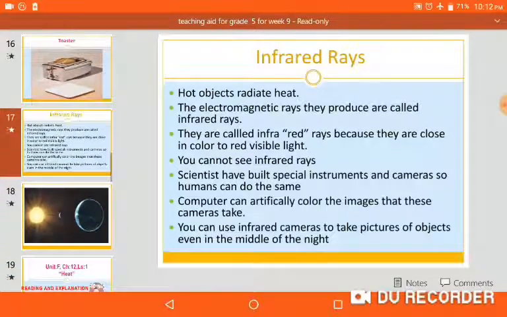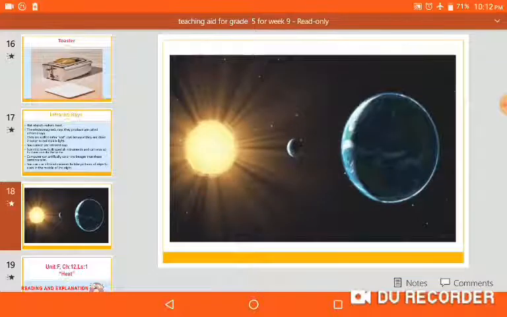Okay? Look here. The rays which reach the earth. Understand? Okay. Thank you.